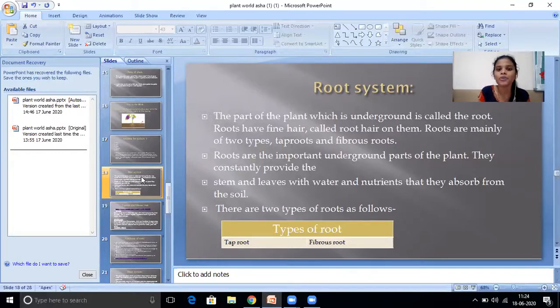Okay, roots have fine hair called root hair on them. Roots have fine hair like that. The hair that comes like that is called root hair. Okay, roots are mainly of two types. See here, students, root is divided into two types. Again, the root system, like root is there, na? That is divided into two types. One is tap roots and the second one is fibrous roots. Okay, fibrous roots. One is tap root and one more is fibrous root.